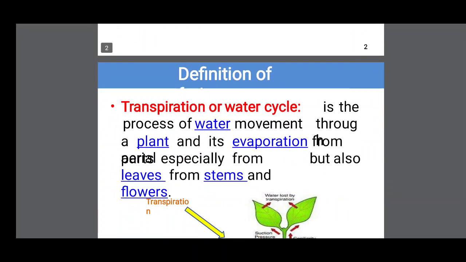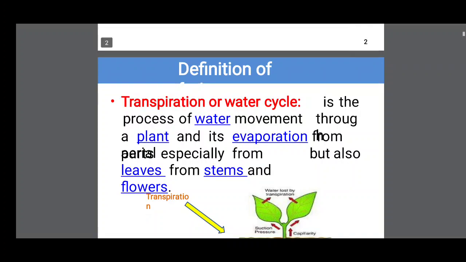So, definition. Transpiration is the process of water movement through a plant and its evaporation from aerial parts, especially from leaves, stems and flowers.